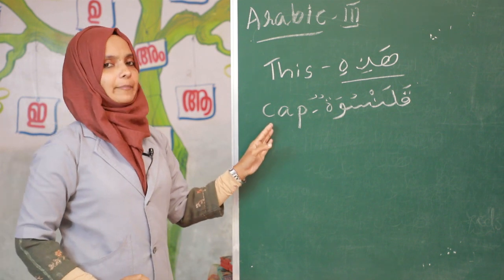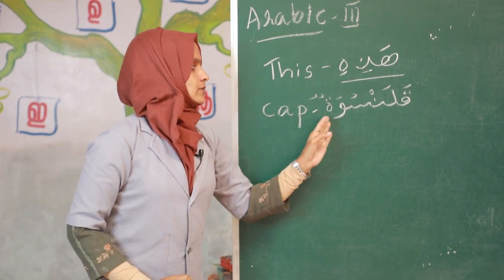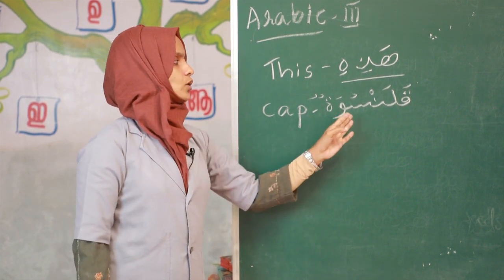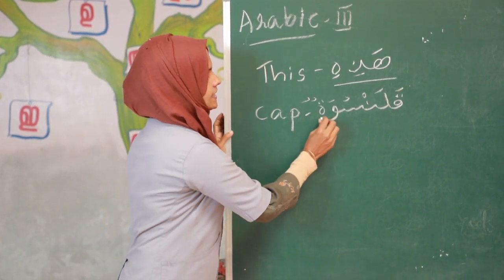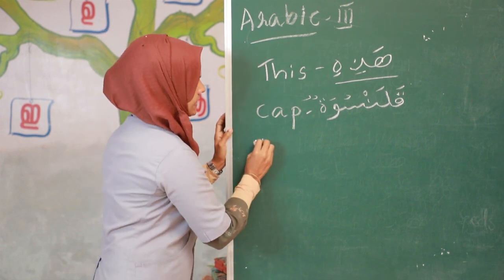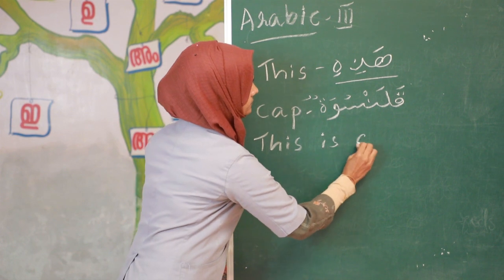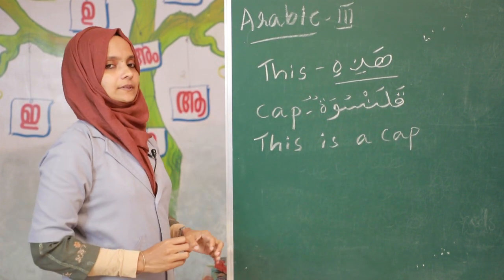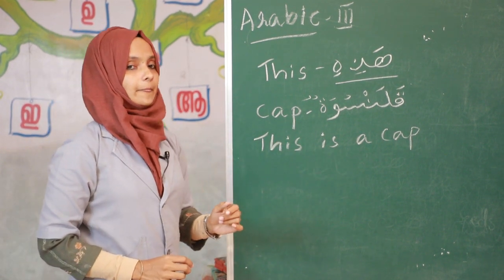Kalansuvatun, cap. Is it a muannas or mudhakkar word? Yes, it is a muannas word. This is a cap. How to say in Arabic?